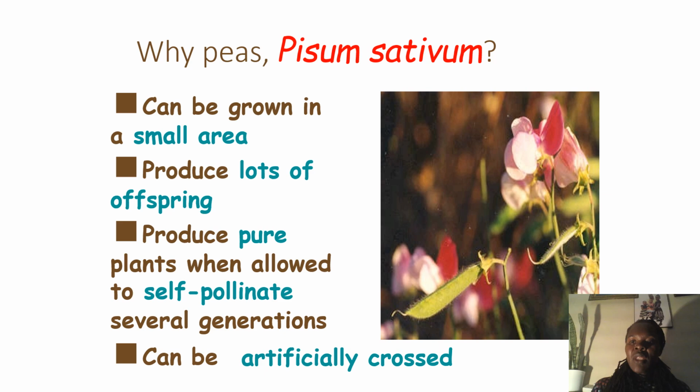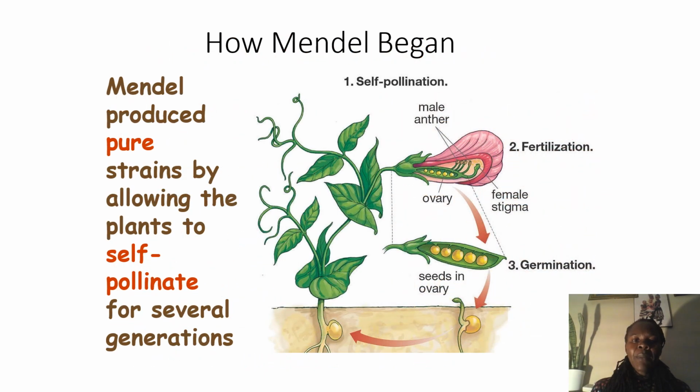And this could be done by artificially crossing the plant. So Mendel produced pure strains. Remember, we talk about the pure strains, the homozygous dominant, homozygous recessive, allowing the plants to self-pollinate. So after having the parental generations which were pure, then for those generations there was self-pollination. So from the F1 you do a cross again of the F1s, and then you have the F2s until the generations which Mendel will always generate, so that we can understand much of the genetic or hereditary science.